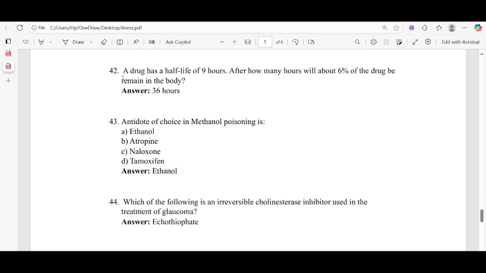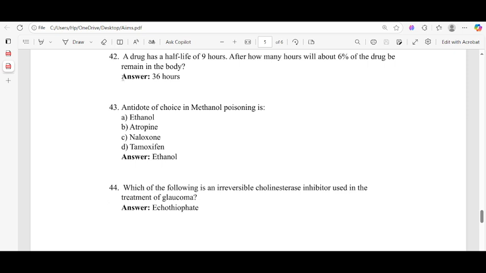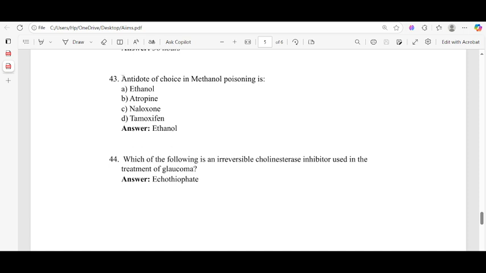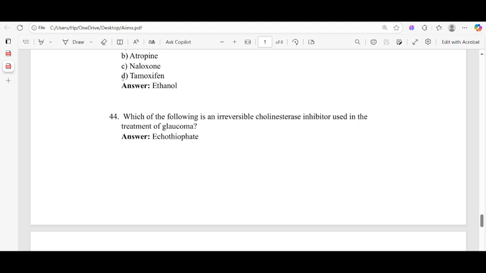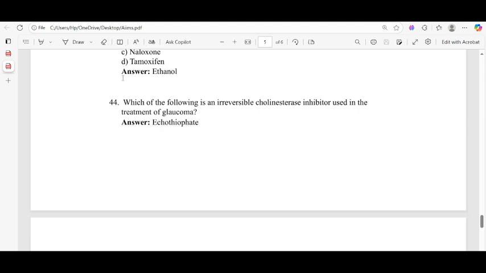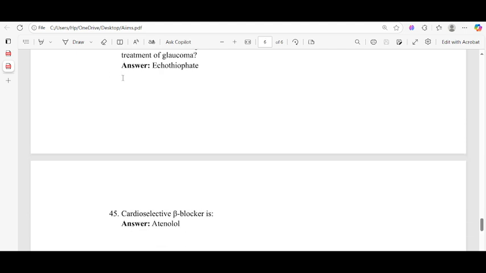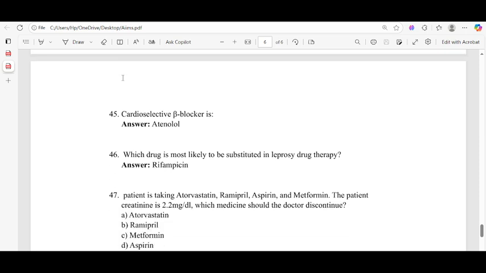43, antidote of methanol poisoning is ethanol. Correct answer is A. 44, which of the following irreversible cholinesterase inhibitors is used in the treatment of glaucoma? The answer is ecothiopate. It is an irreversible cholinesterase inhibitor. And 45, cardioselective beta blocker is atenolol. It is a selective beta blocker.